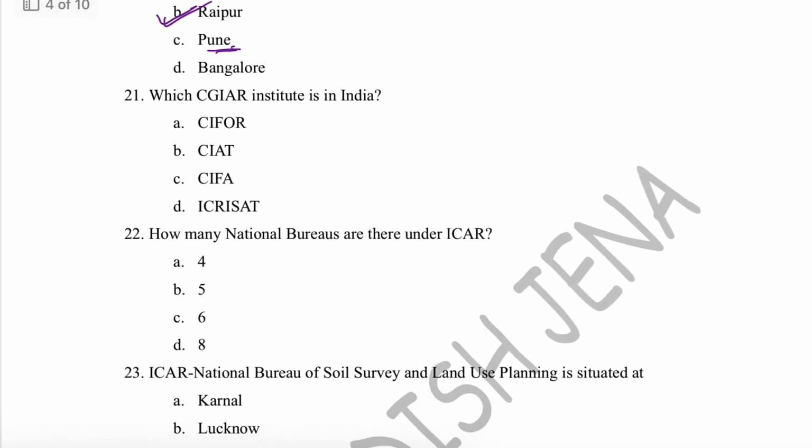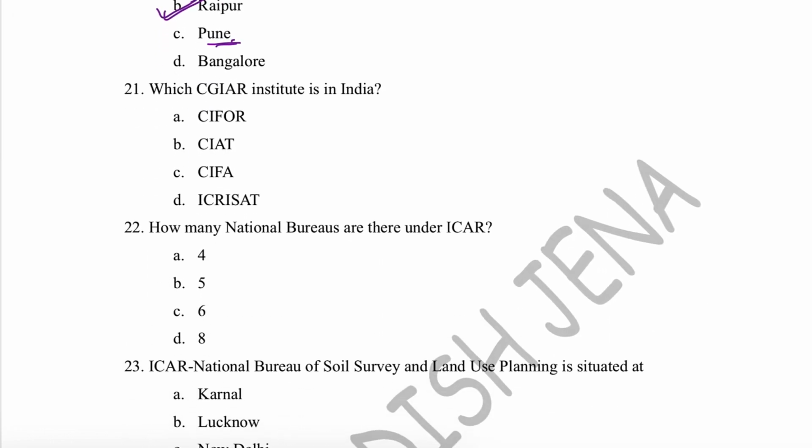Then next question is which CGIAR institute is located in India? So basically CGIAR is a Consultative Group on International Agricultural Research. They establish their headquarters and regional centers in different countries.